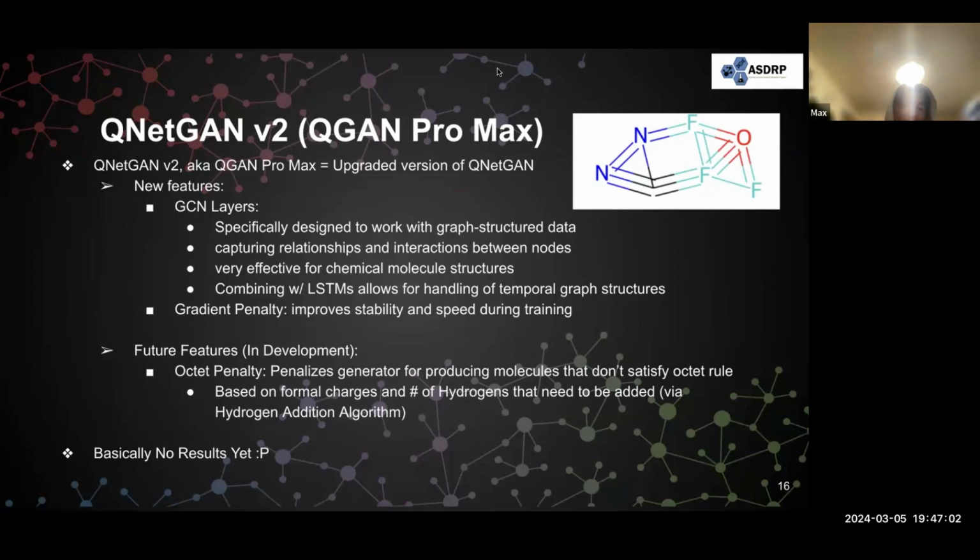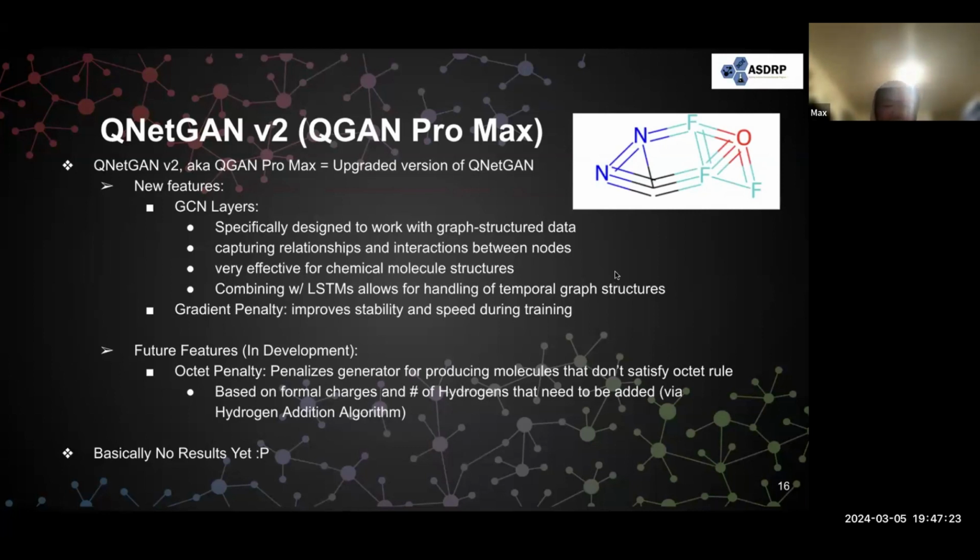As QNetGAN 2.0 is still in development, we have very limited results, except for the piece of modern art shown on this slide. You can tell it's not a very realistic molecule because there are a lot of triple bonds, and the fluorines are doing some really weird things.